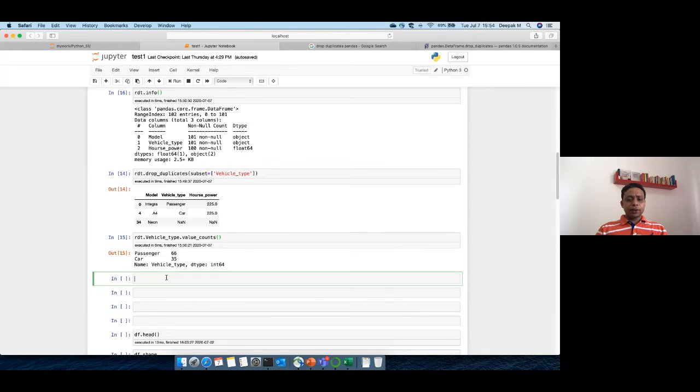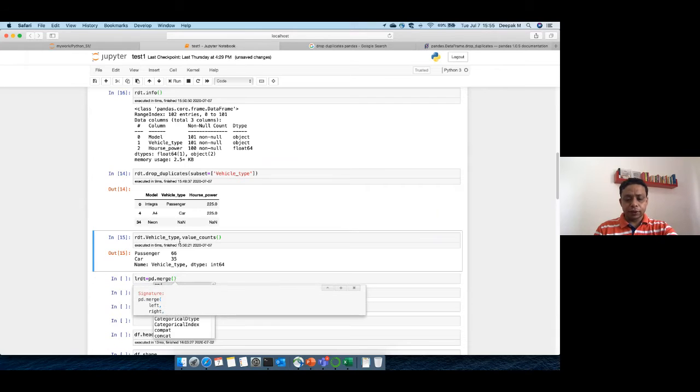Now let's do the simple exercise that we are trying to do. We want to rdt.fillna, or let's forget about fillna right now. We'll come to it later. Let's now merge it. I want to merge these two files, and I will say pd.merge. A lot of times when we are trying to merge two files, we have to find the column names, right?